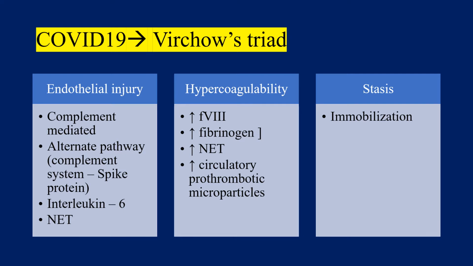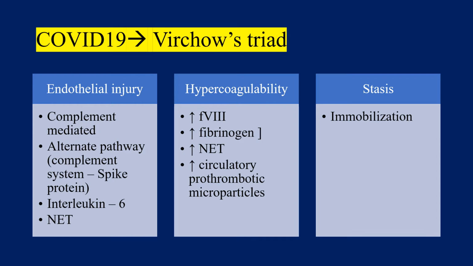Endothelial injury is caused by activation of the complement system by the classical pathway or the alternate pathway, or it can also be caused by interleukin 6 and neutrophil extracellular traps. These neutrophil extracellular traps are produced from dead and dying neutrophils, which are present in prothrombotic conditions.